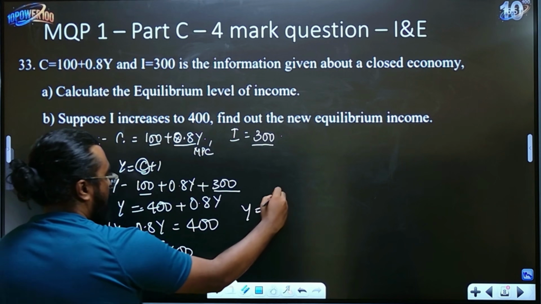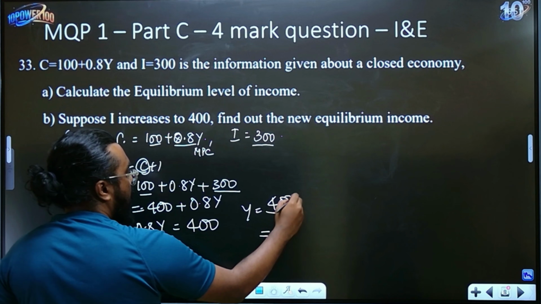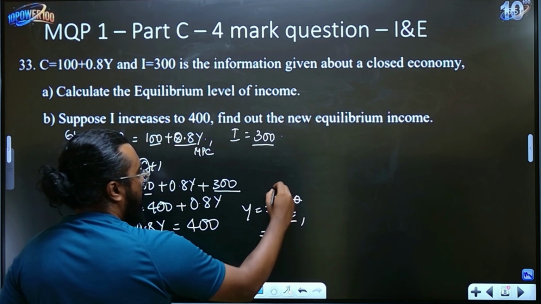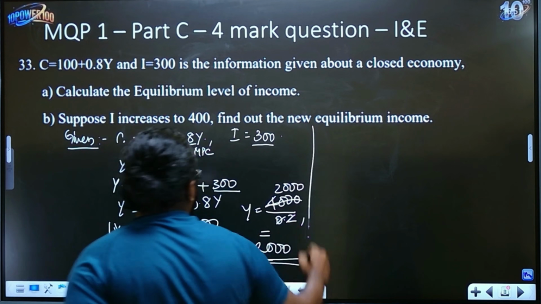So y is equal to 400 by 0.2. If you remove the decimals, it is nothing but 2000. So your answer is 2000. This is your answer for part A.